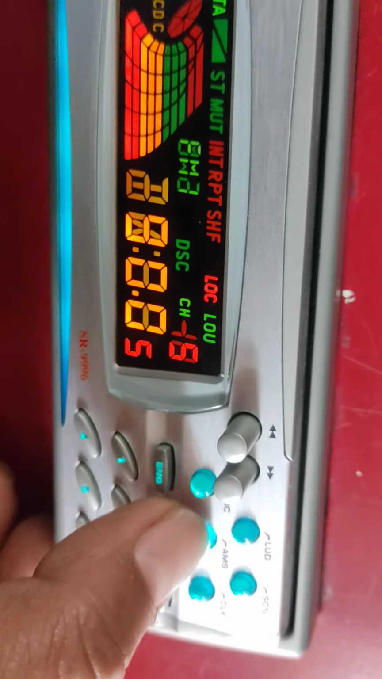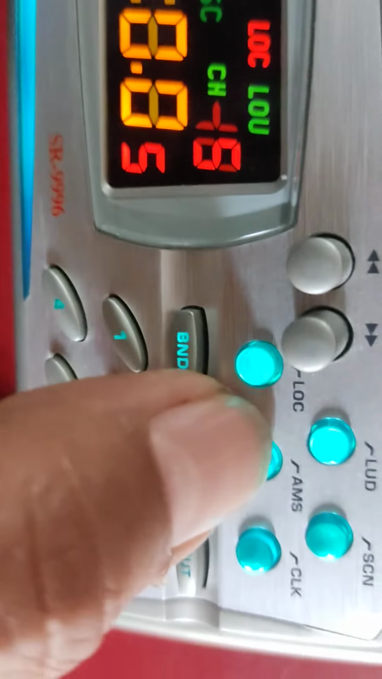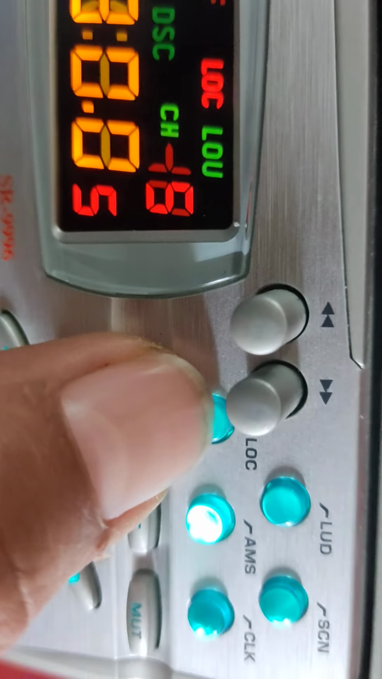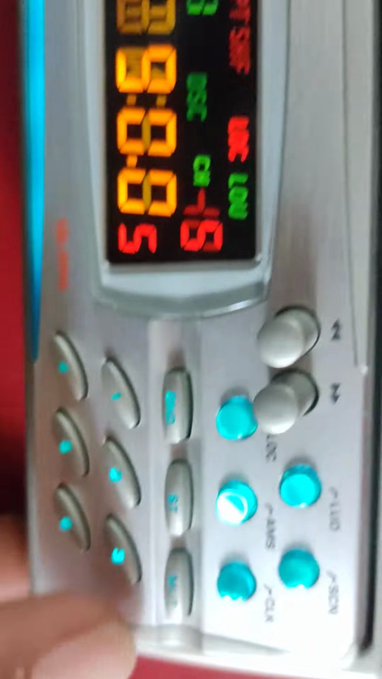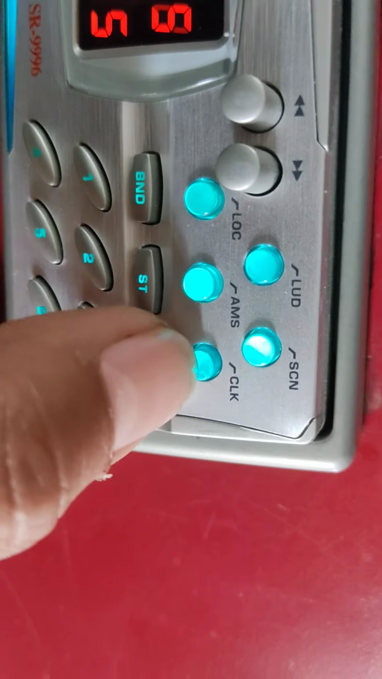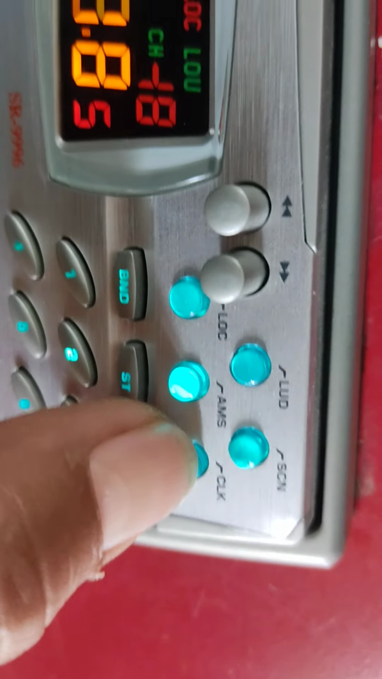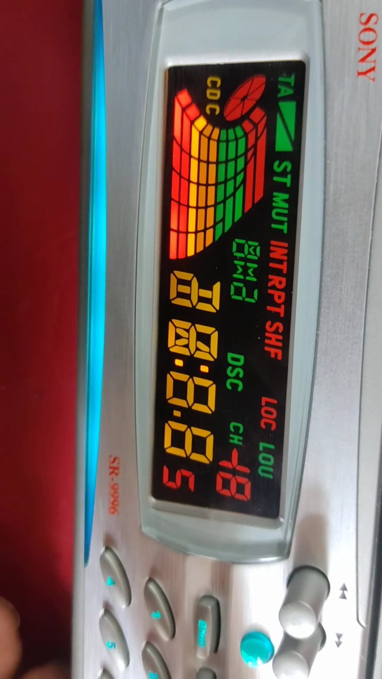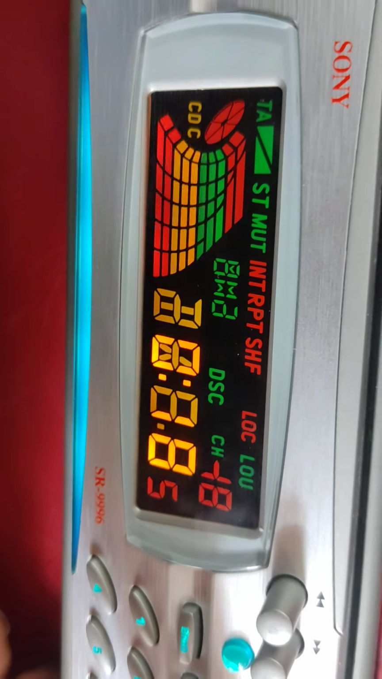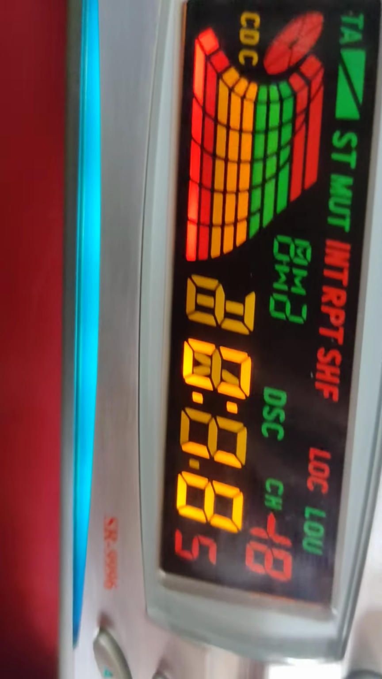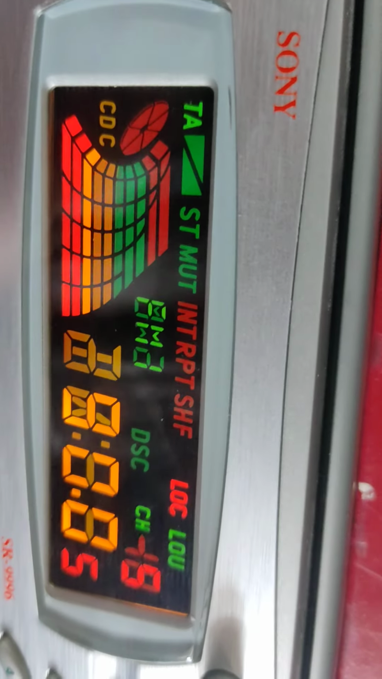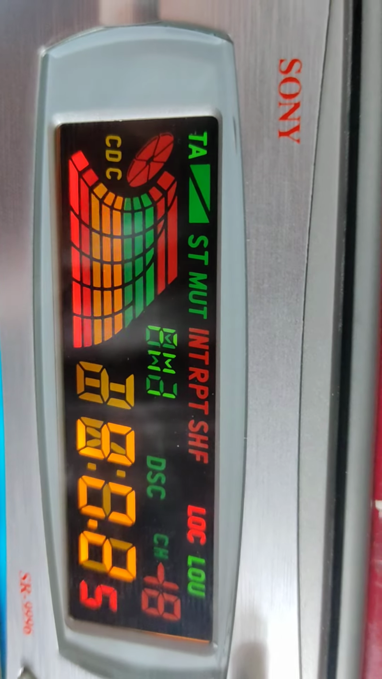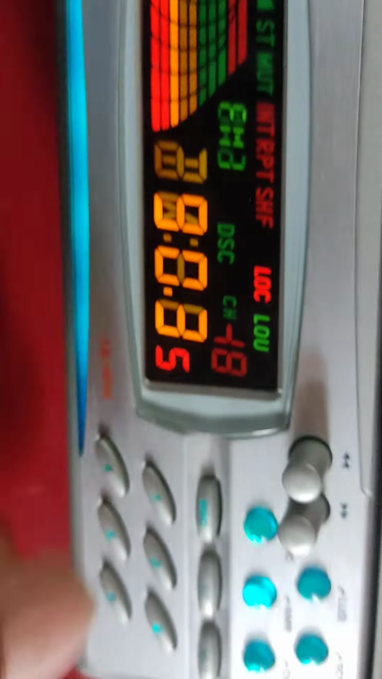This is automatic search for FM stations. This is local station. This is scan, and this is the clock function, very useful for the clock. This is the clock function, and you can change the clock time. Press and hold the button, your time is blinking, and with up and down you can change the time.